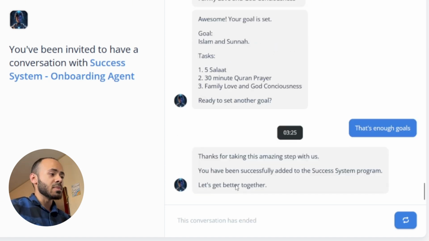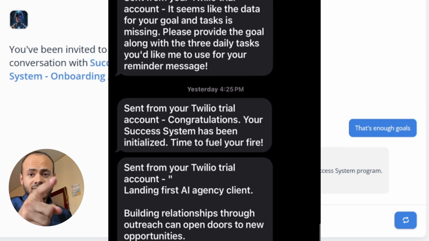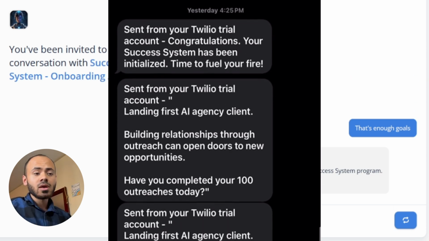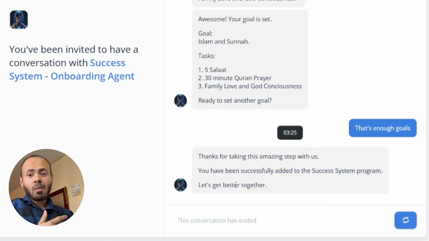So thanks for taking this amazing step with us. You have been successfully added to the Success System program. Let's get better together. One thing you guys cannot see right now, I just received an SMS message on my iPhone telling me that you've been onboarded onto our program. That is the first step of the system.